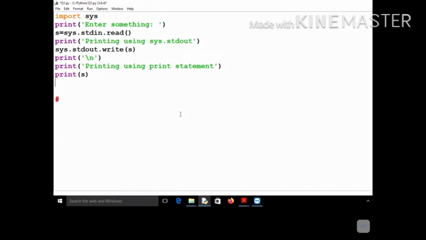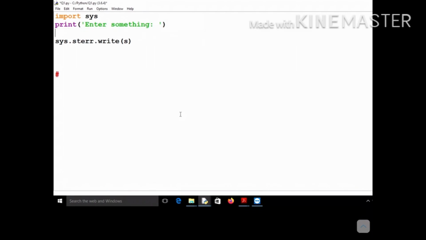If I use sys.stderr and try to write, let me delete all these things, stdin, because you already know what standard input and standard output are. Now I am trying to demonstrate this stderr.